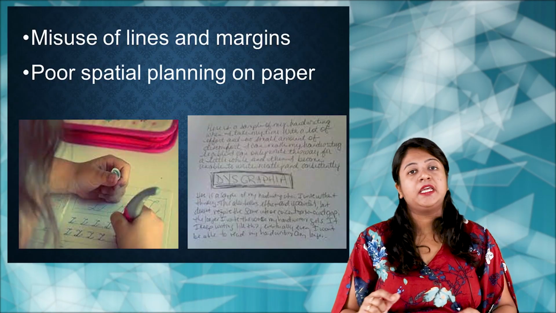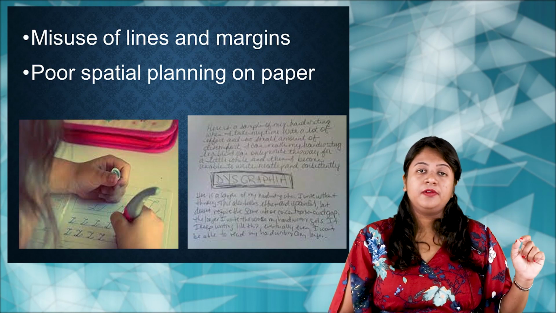If you take a ruled book or a ruled page, usually the children will be given those ruled pages so that they will write on the correct line in the alignment or within that particular margin. So we have these 4-line books, right? Usually we give them to children, maybe an LKG or UKG child, and it is the time when they usually practice writing. That's the way they practice handwriting, writing the particular letter or word inside those lines. So if you take the book of such a child who has dysgraphia, you can note that there will be a misuse of the lines and the margins.